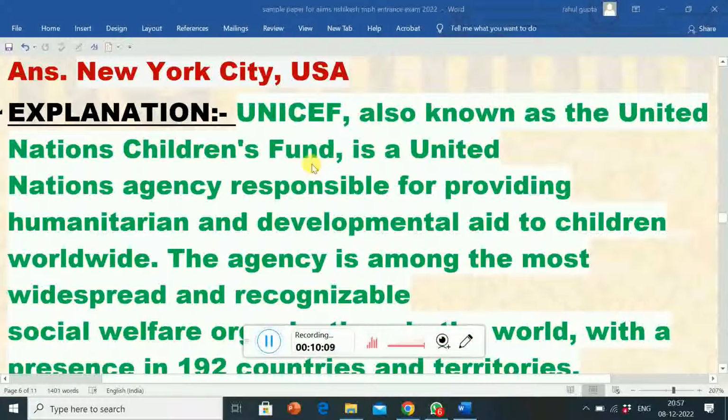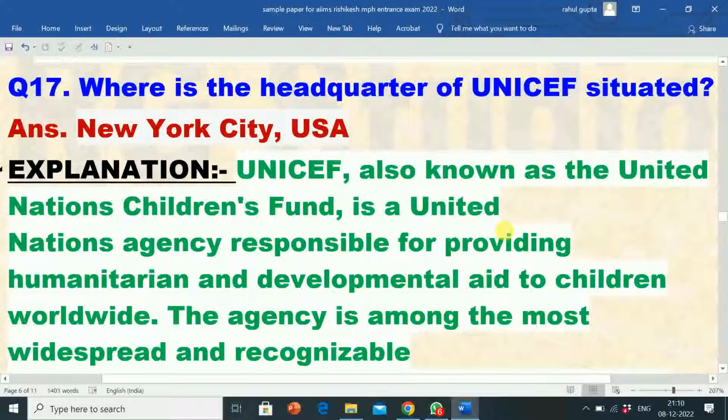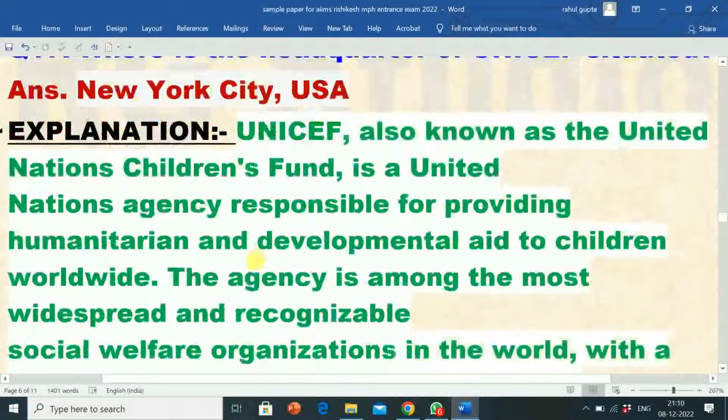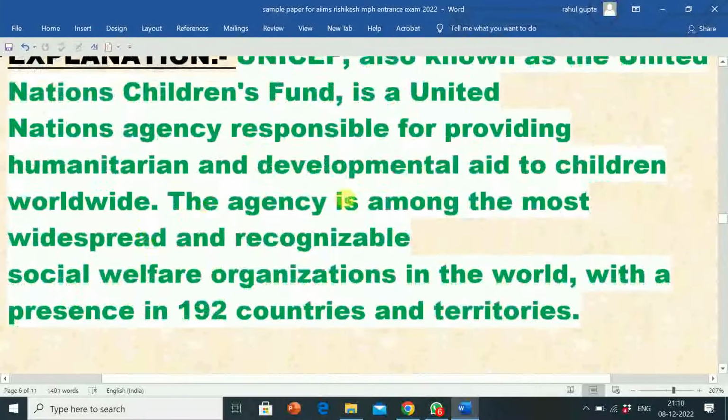Its explanation is UNICEF, also known as the United Nations Children's Fund, is a United Nations agency responsible for providing humanitarian and development aid to children worldwide. The agency is among the most widespread and recognizable social welfare organizations in the world, with a presence in 192 countries and territories.